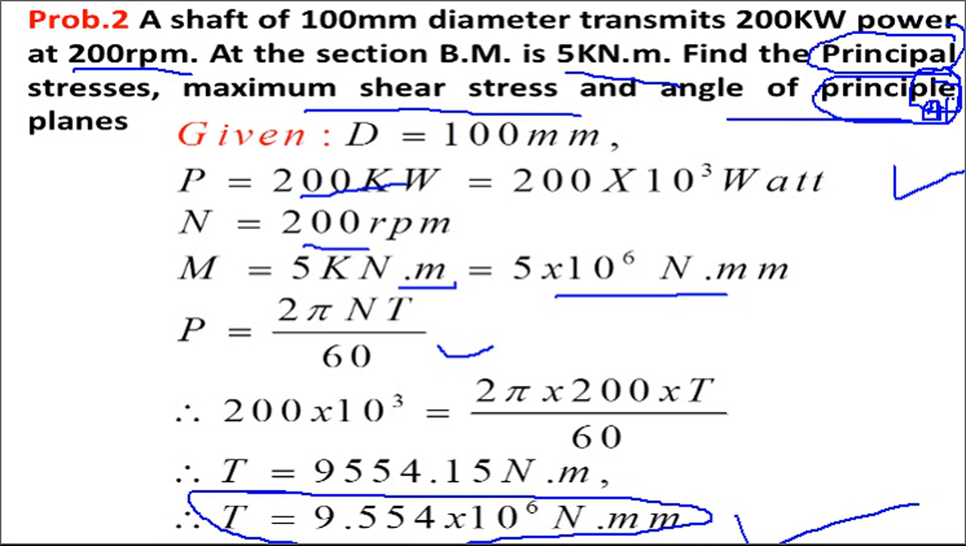Newton mm, if divided by 10 to power 3, it will be Newton meter. Newton meter is also called a joule. You can use that word also.